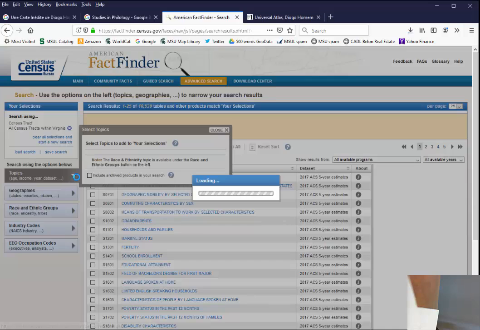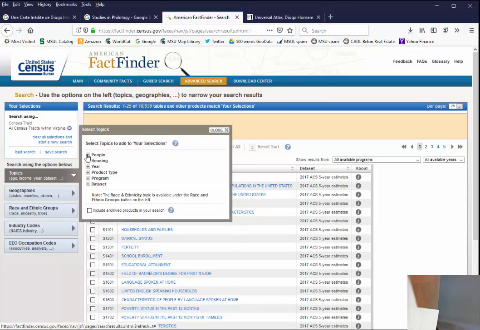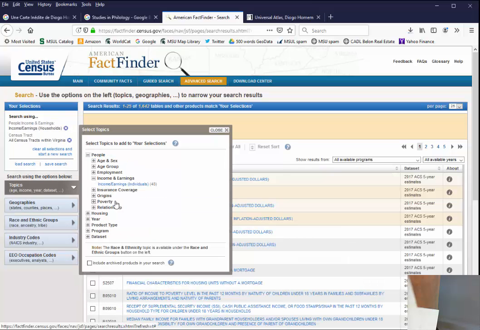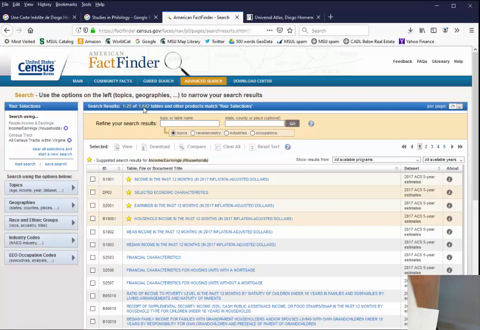We will go to topics. We are interested in people, and we're interested in their income. I don't remember if the question was median household income per individual or per household. I'm going to go with household, but if you were looking for the other, you could choose individuals instead. And okay, good. Now we're down to 1,642 tables. And we're only interested in new data.